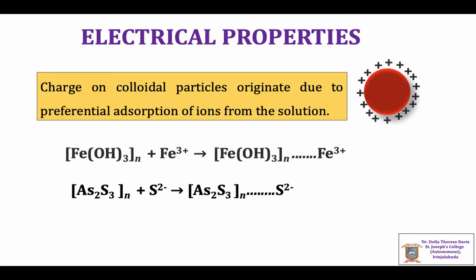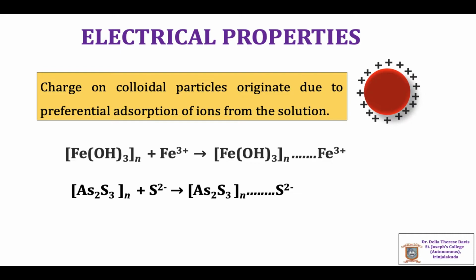Ferric hydroxide sol obtained by the hydrolysis of ferric chloride solution contains particles which are positively charged. This is because the ferric hydroxide sol formed adsorbs Fe3+ ions on its surface, and thus the entire colloid gets positive charge. The equation is shown here.